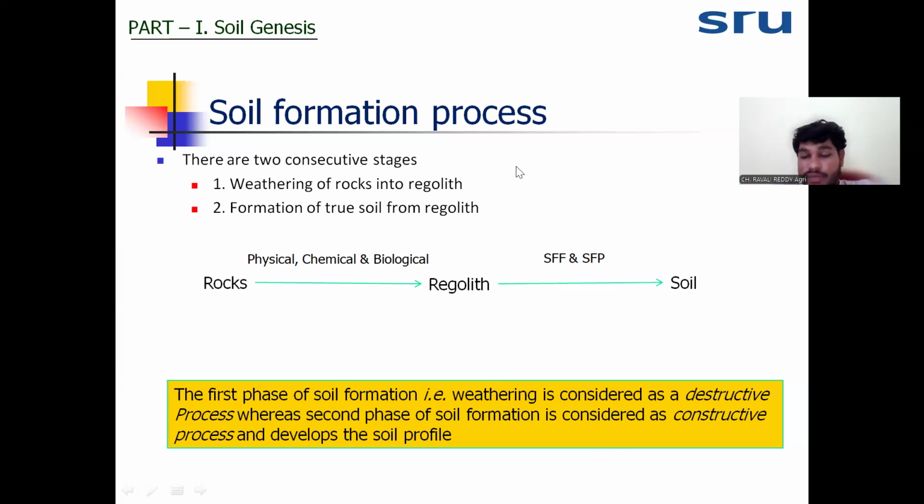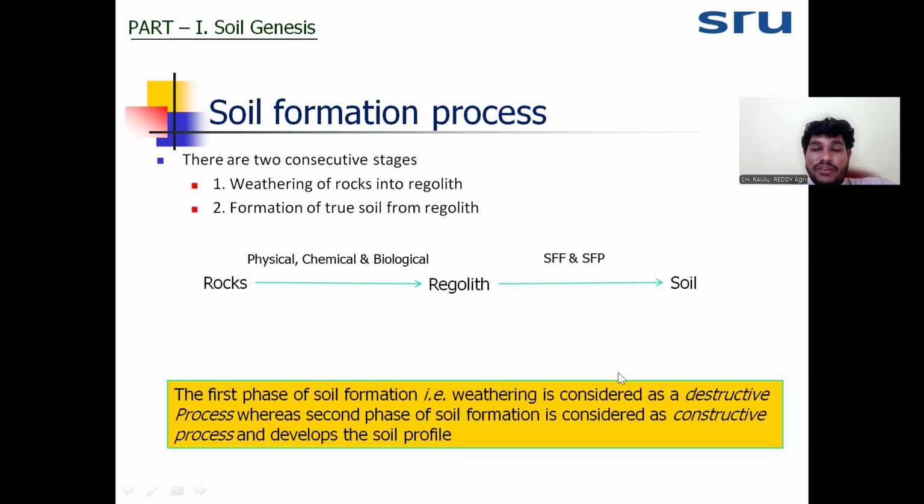Soil formation means the development of soil, the development of a soil profile that will have the five horizons. That is the complete soil development. So the first process is the weathering of rock into regolith. Regolith will be the parent material. Then comes the formation of true soil from the regolith. Okay, that is the formation of soil.